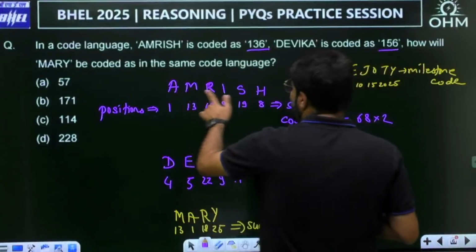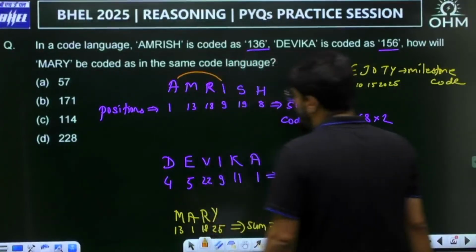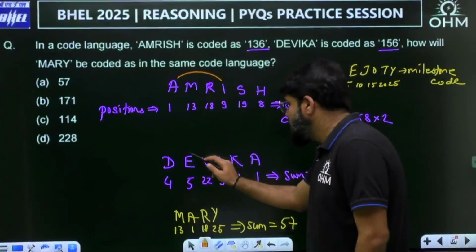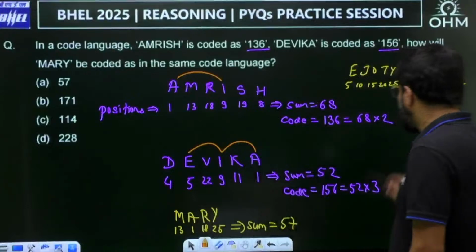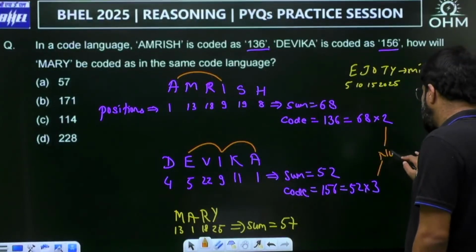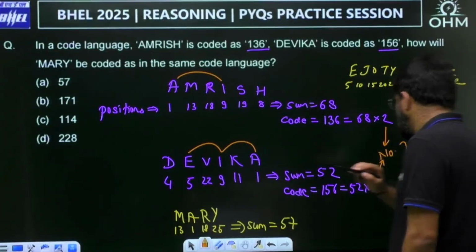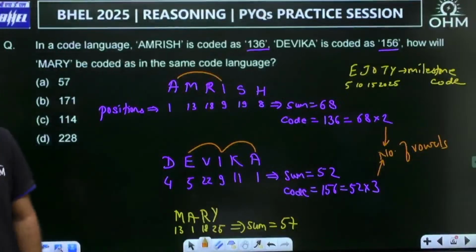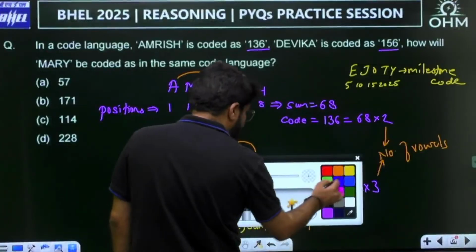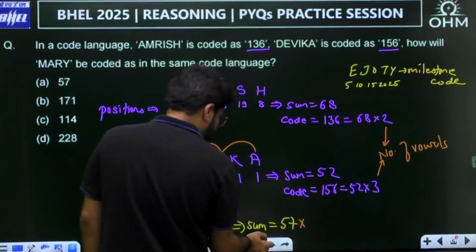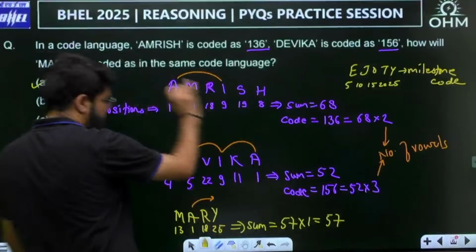If you carefully see the alphabets, A and I are 2 vowels, and in the next word, E, I, A are the vowels. So probably they are trying to multiply by the number of vowels in the given word. Now in Mary there is only one vowel. So 57 into 1, and 57 would work. Option A.